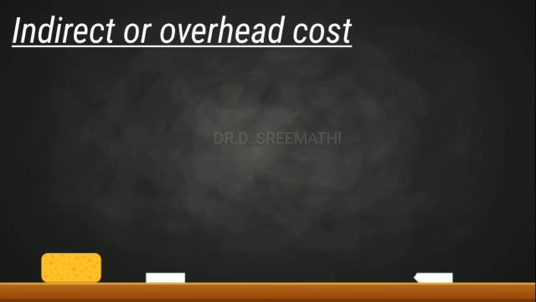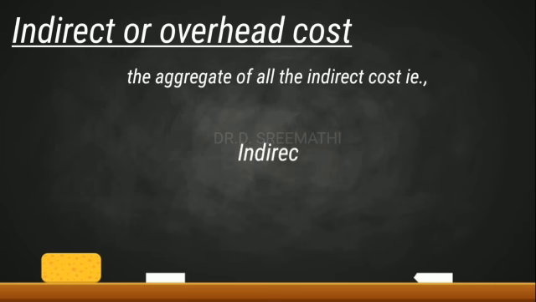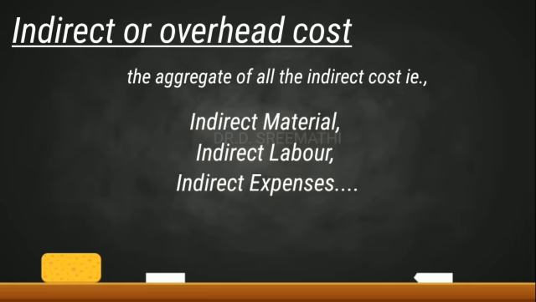The aggregate of all the indirect cost, that is indirect material, indirect labor and indirect expenses, we say is on cost or overhead. These overheads or on cost cannot be identified with a specific product or a job. So they have been apportioned to the output on some reasonable basis only.